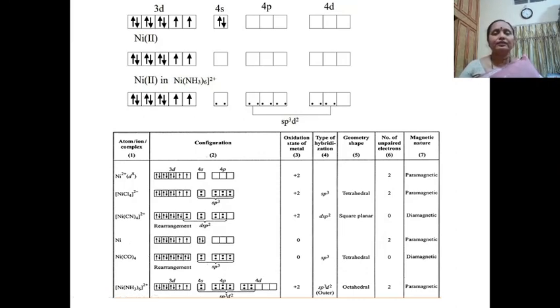Okay students, with this we have completed the valence bond theory of nickel with inner and outer complexes. With inner and outer complexes of nickel, we have studied tetrachloronickelate 2, tetracyanonickelate 2, nickel tetracarbonyl and hexaamine nickel 2. So this was all in this class.